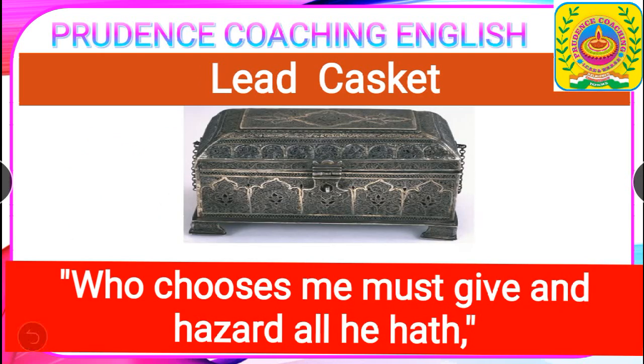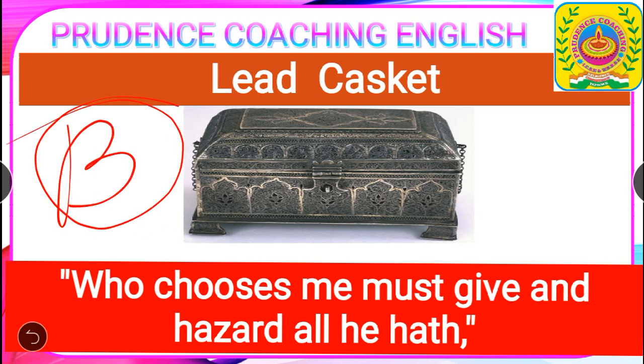And next we have the lead casket. On this lead casket it was inscribed: Who chooseth me must give and hazard all he hath. That means the person who chooses the lead casket will have to risk everything. This casket was chosen by the hero of the story, who is none other than Bassanio, a Venetian and the best friend of Antonio.